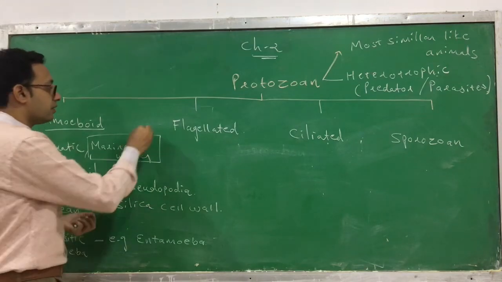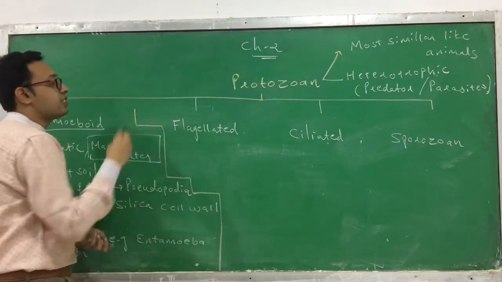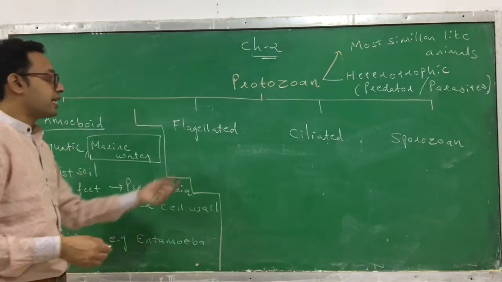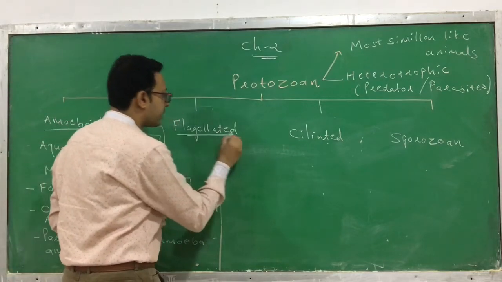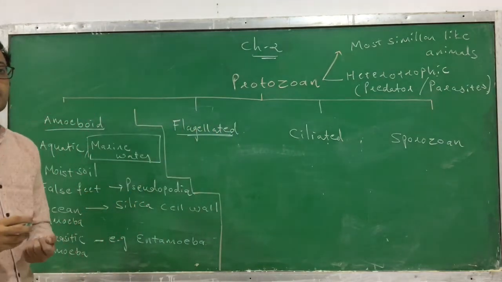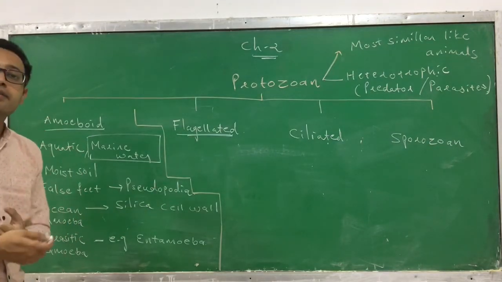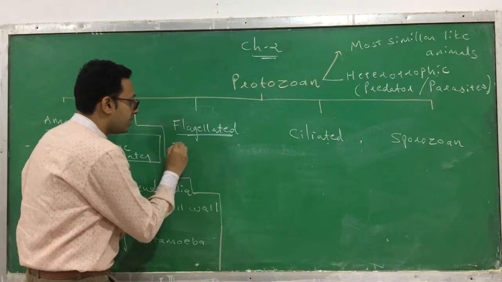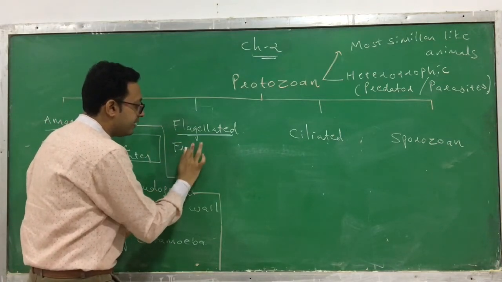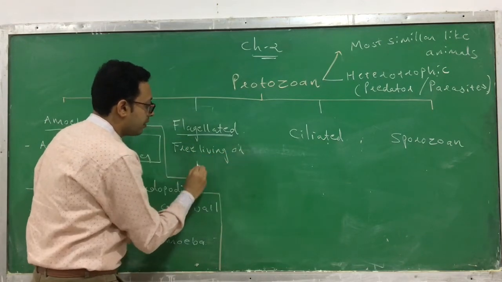Now the second kind of protozoa is the flagellated protozoa. We have to discuss the flagellated protozoa. If you see the characteristics of flagellated protozoa, what kind of mode of nutrition can you find? Here, most of the time, they are either free living or parasitic.